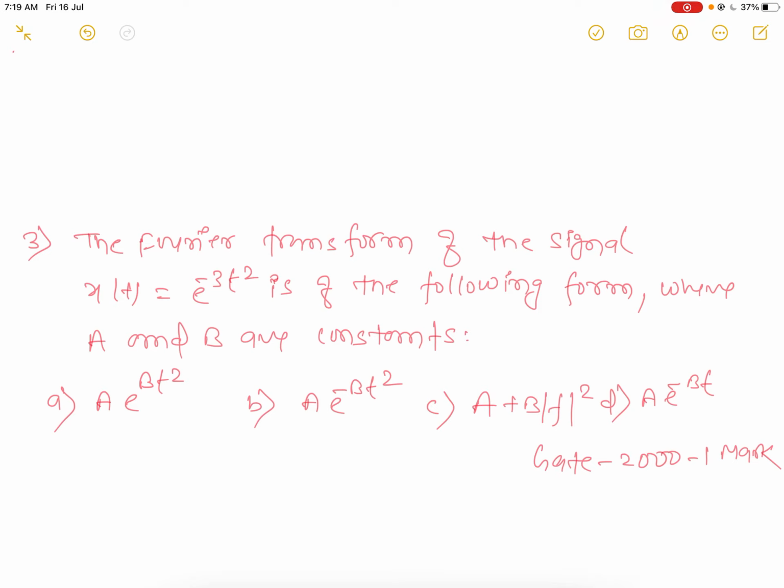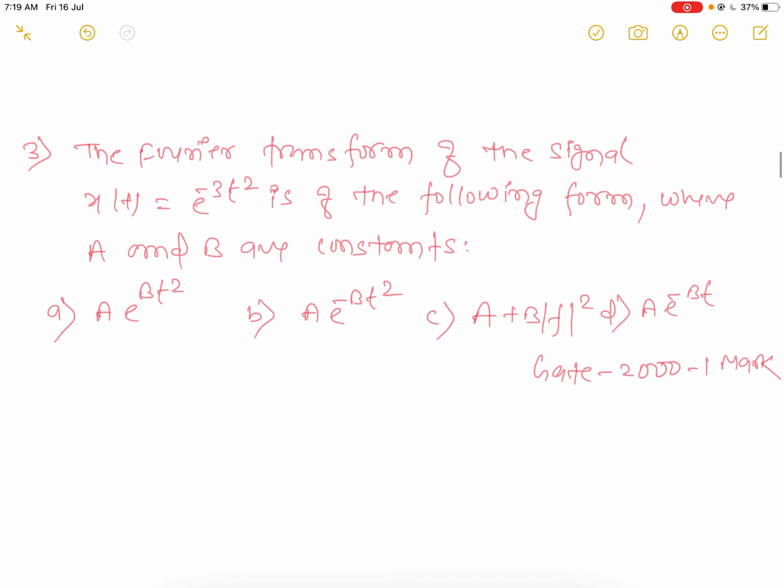Now comes to next question. The Fourier transform of a signal x(t) is equal to e to power minus 3 t square is of the following form, where a and b are constants. We know that x(t) equals e to power minus 3t square is a Gaussian function.